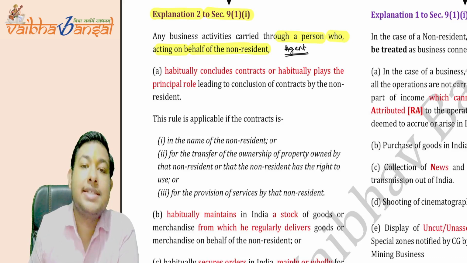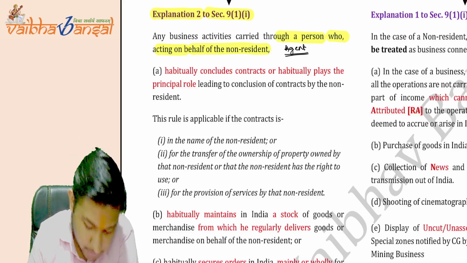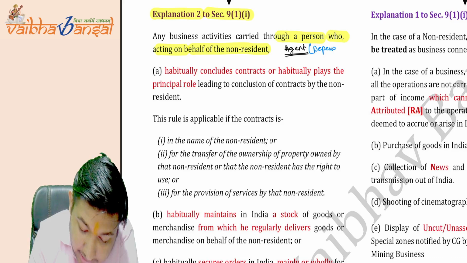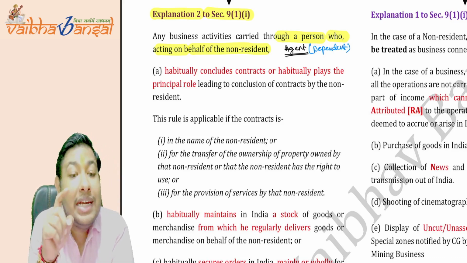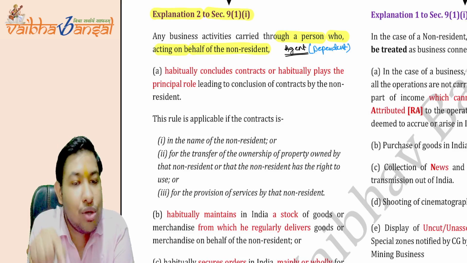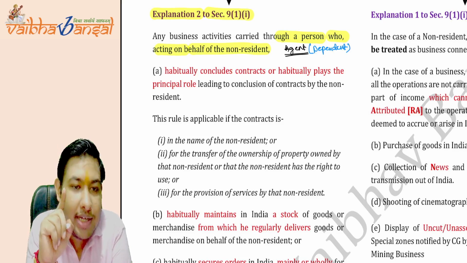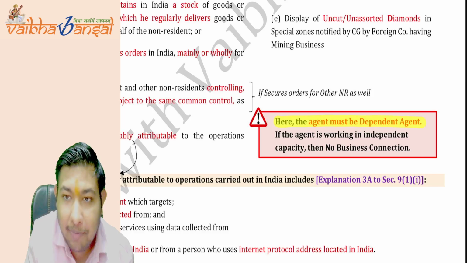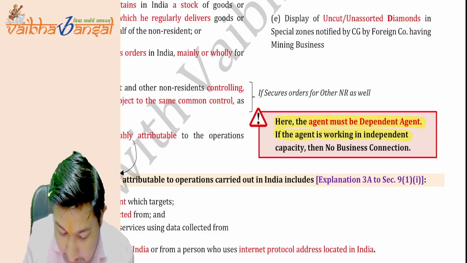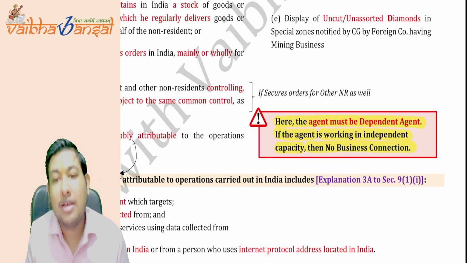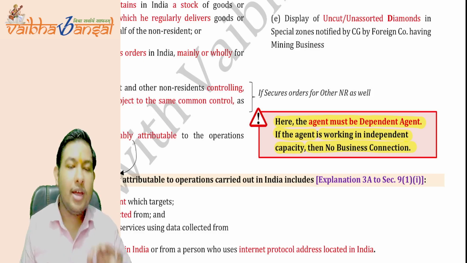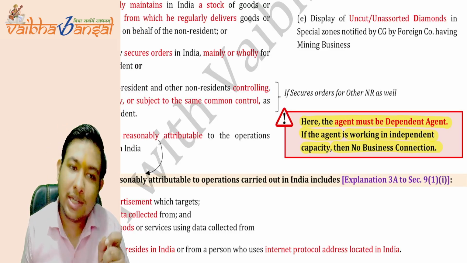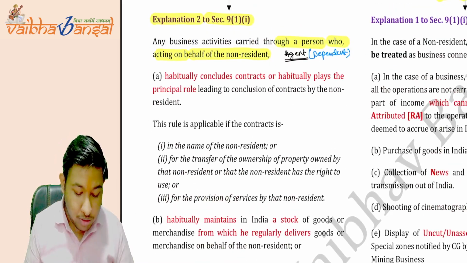We are covering here the agent. What type of agent? It must be the dependent agent. Okay? Not an independent agent. An independent agent is not covered in this provision. Only the dependent agent is covered here. If the agent is working in an independent capacity, then there is no business connection. So for constituting the business connection, the agent must be the dependent agent. Is this point clear?